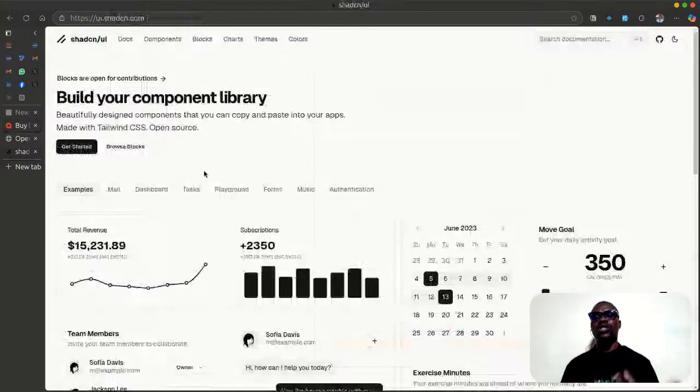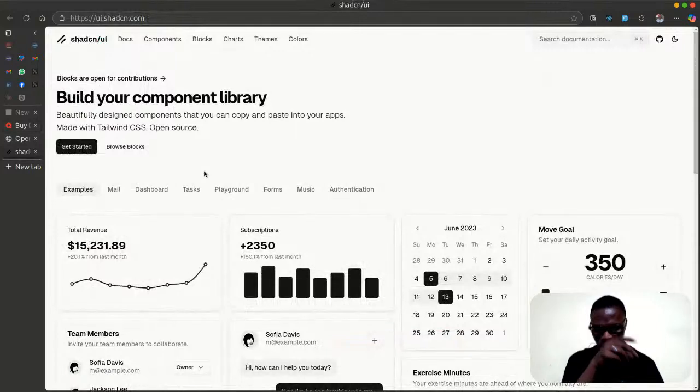So let's go back to shadcn, and let's read the docs to see how we can install it and bring it into our Laravel project. So let's go to docs.